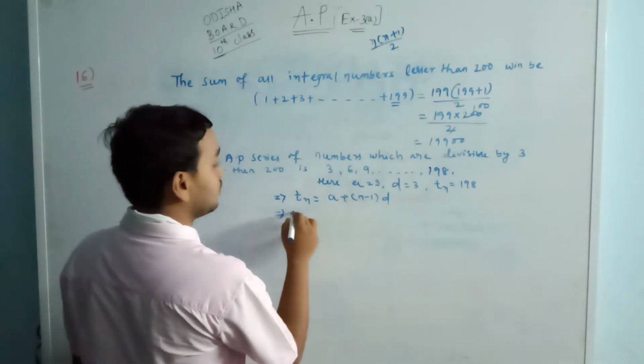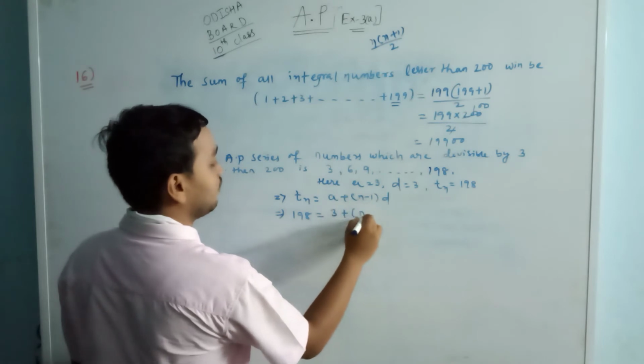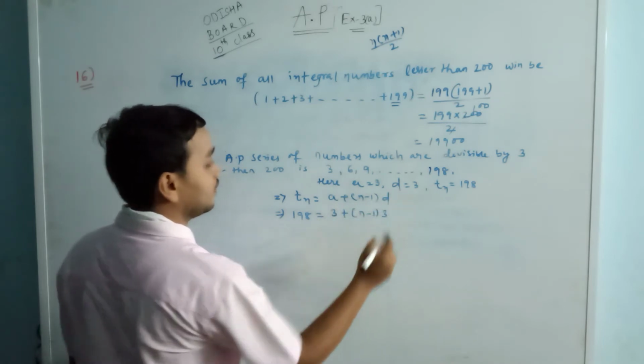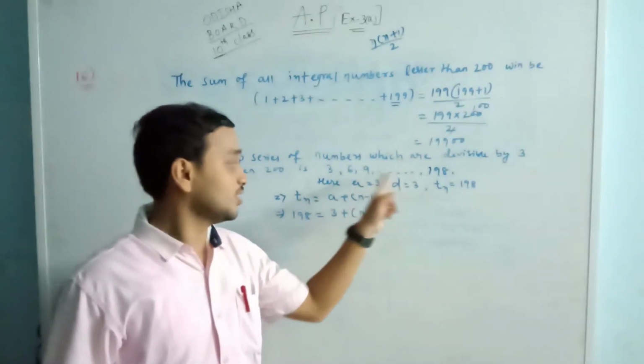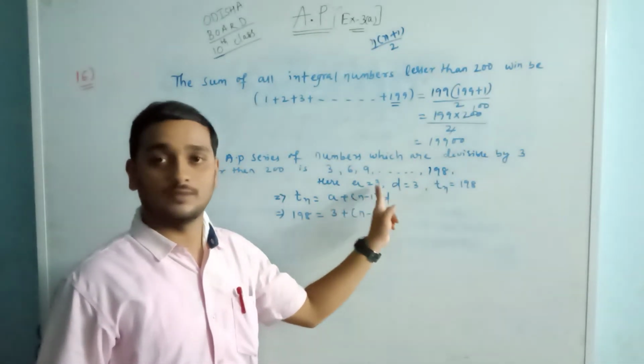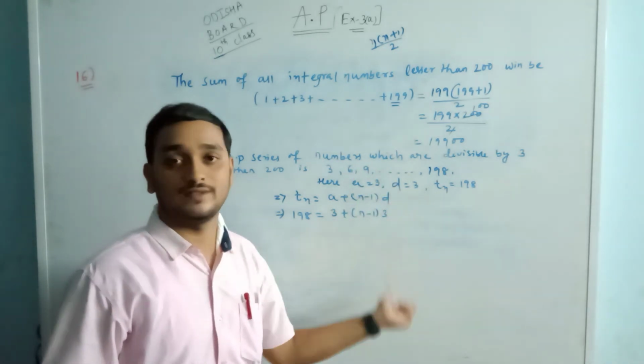If we don't know how many numbers are between 3 and 198, how can we find the sum?